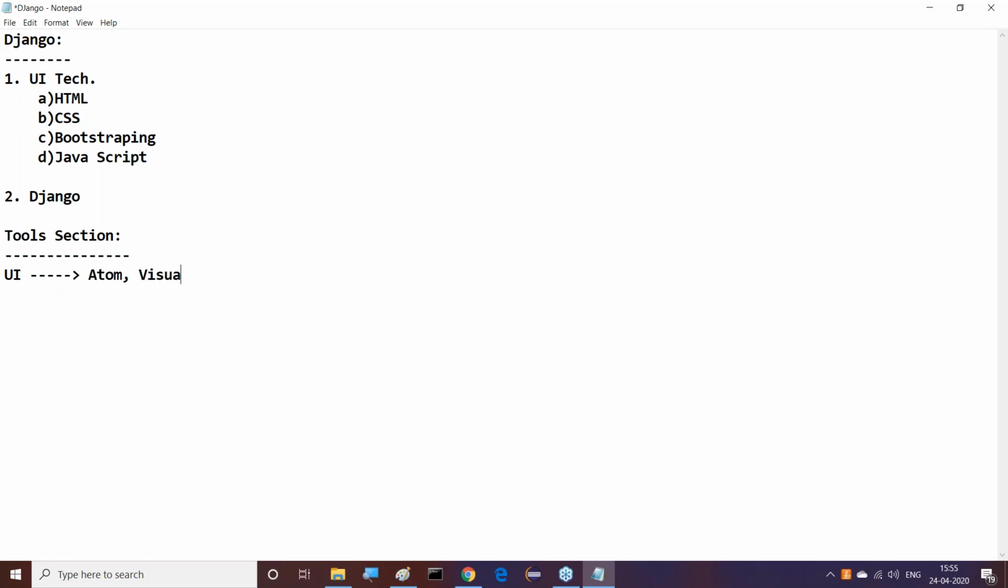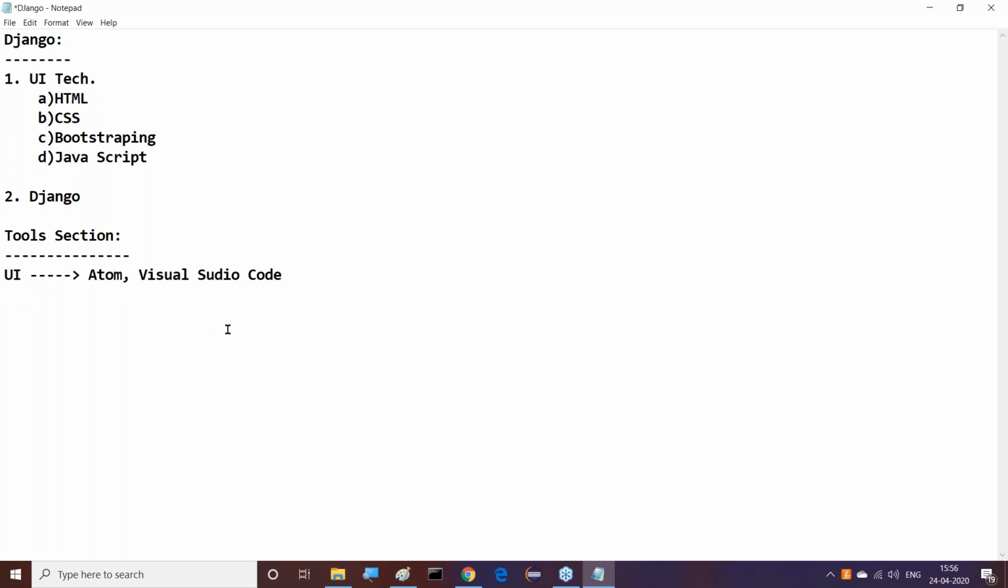Atom is one of the things I'm going to use. Next one is Visual Studio Code. VS Code or Visual Studio I'm going to use, and either of these two might be the tools I'm going to use up to these UI technologies. Right, sir. Definitely. Majorly, I'm going to prepare this live hosting application by using Atom. This is very good. We can understand it clearly.